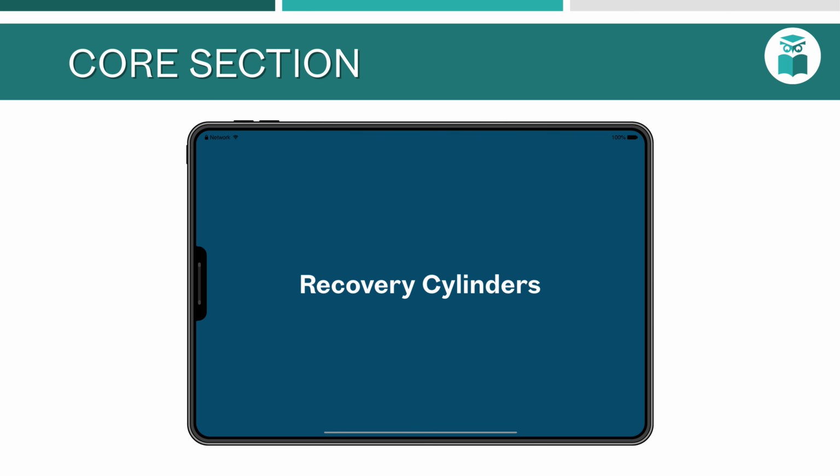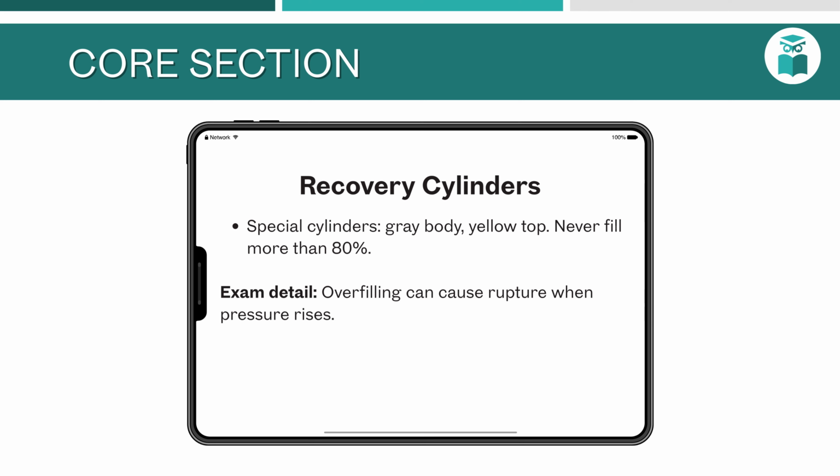Recovery cylinders. Recovery cylinders are special tanks for storing recovered refrigerant. They have a gray body and yellow top. They must not be filled beyond 80% of their volume to avoid explosion risk due to thermal expansion. All recovery cylinders must be clearly labeled as recovered refrigerant.